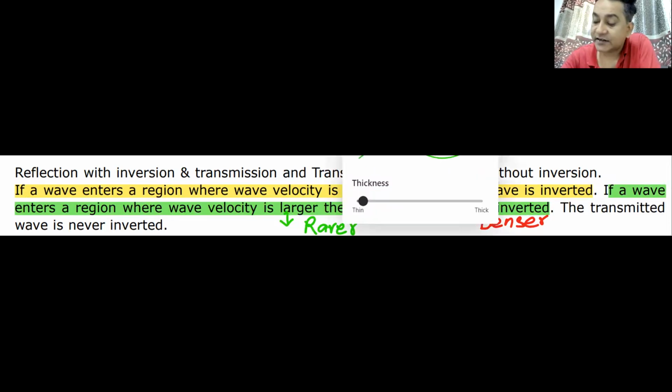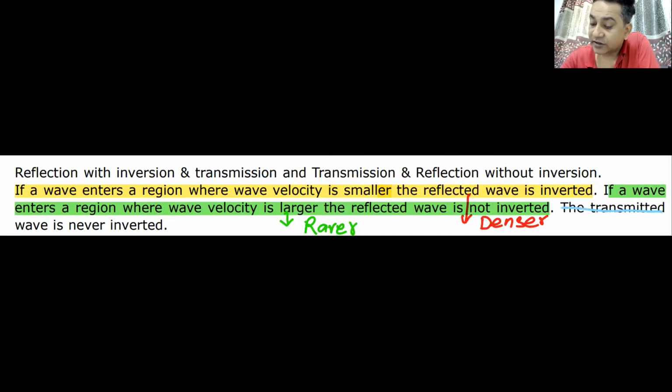Do we understand this? The third case is pretty simple. The transmitted wave is never inverted. Can you remember the three cases here? If the wave is reflected from a denser medium, it is inverted. If it is reflected from a rarer medium, it is not inverted. When it is transmitted, it is not inverted at all.